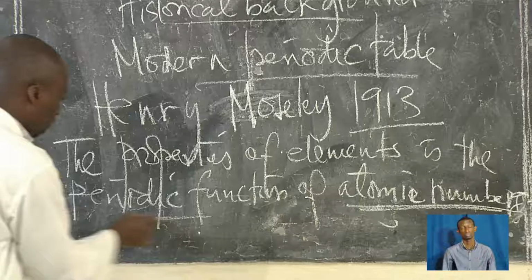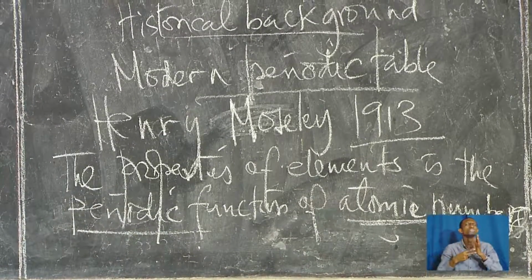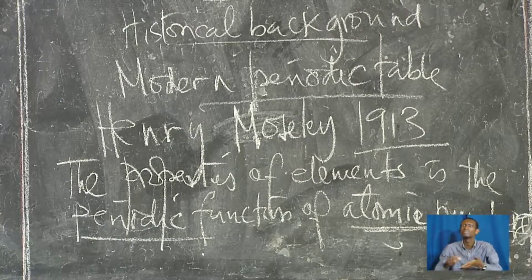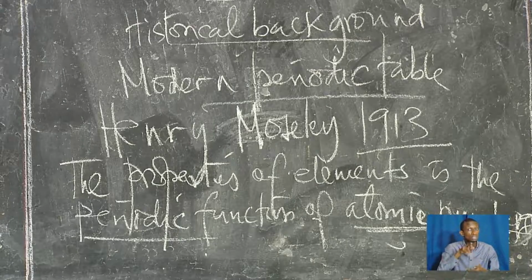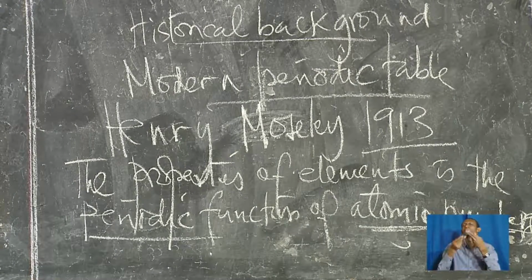Periodic means repeating. The properties are repeated within their groups. So that is why they call it a periodic function of the atomic number.